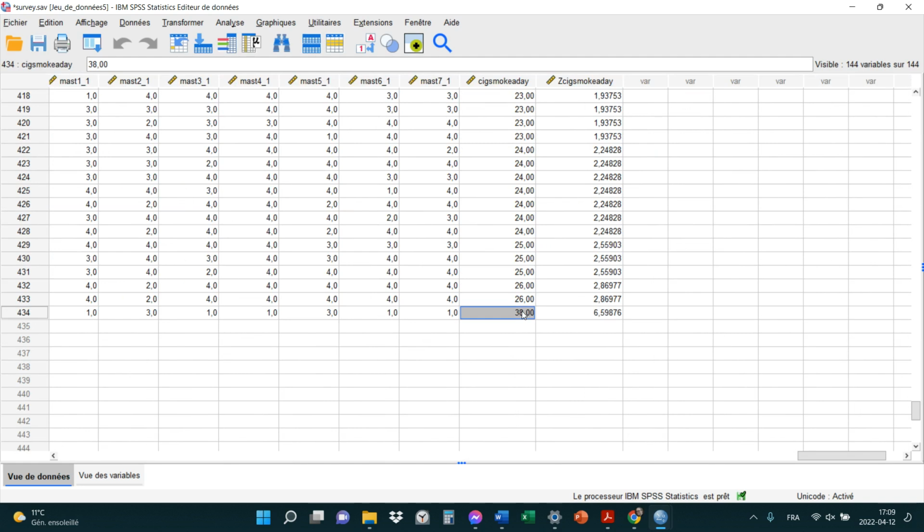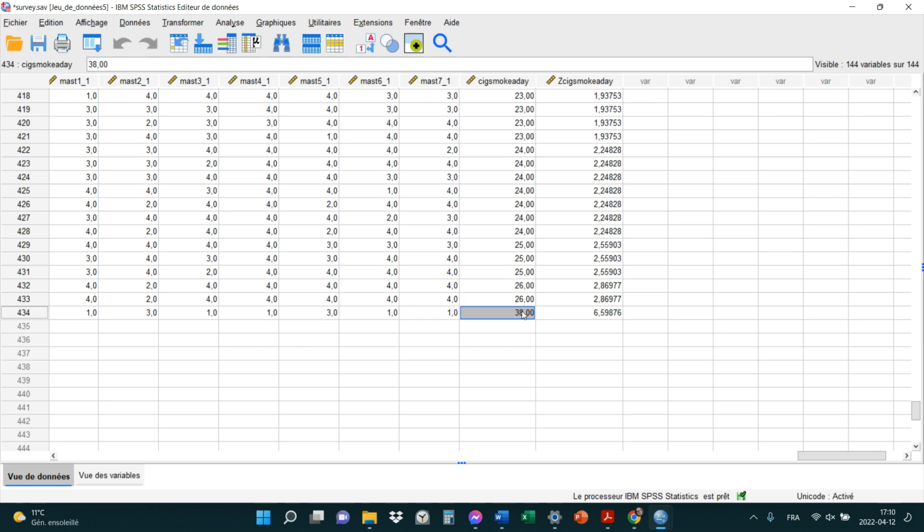Maintenant, un cas extrême ne veut pas nécessairement dire une donnée qui est fausse. That doesn't mean the data is false. It could just be the person is really extreme in terms of that behavior. What do you do with extreme data? Well, that depends. Some people would say, cut the person from the study. They're messing with the data. Other person would say, non, cette personne amène une information. Elle fume 38 cigarettes par jour. Oui, c'est extrême, mais je veux dire, c'est pas un score qui est moins valide. C'est juste qui est extrême.